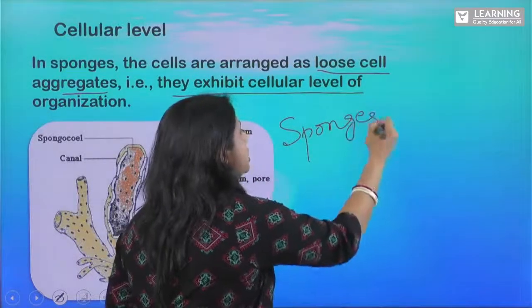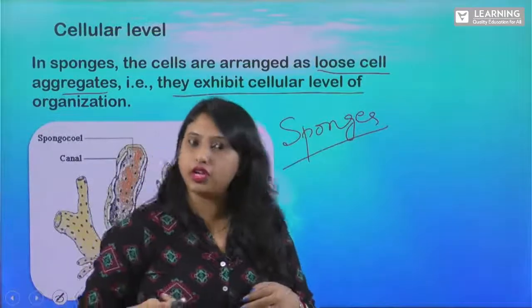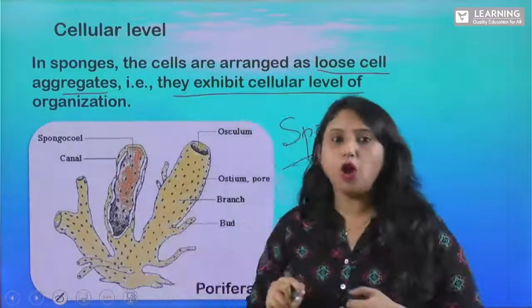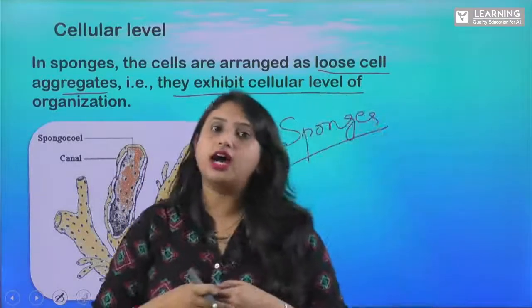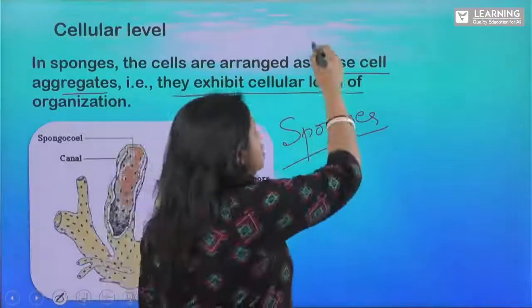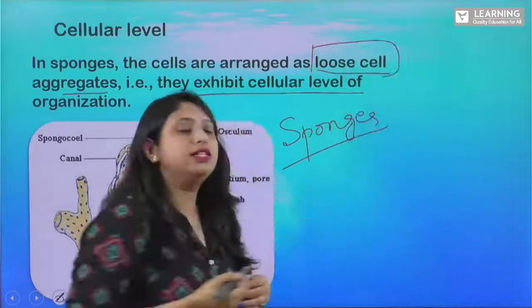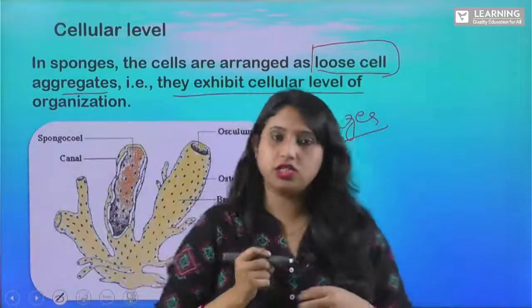We see this cellular level of organization only in case of sponges. Clear? So how are the cells arranged? The cells are loosely arranged.